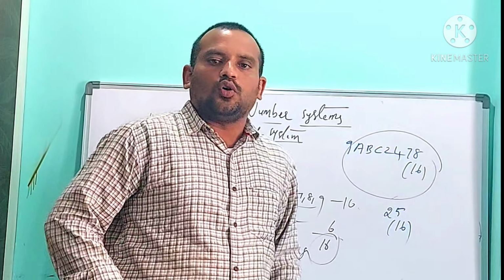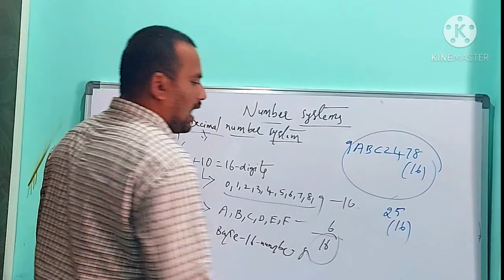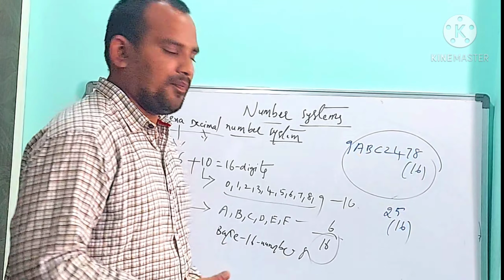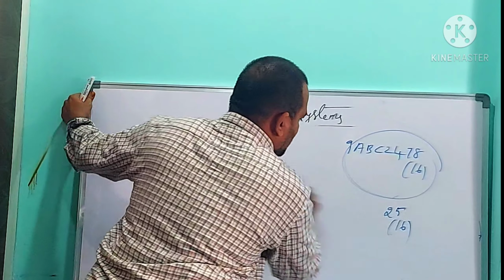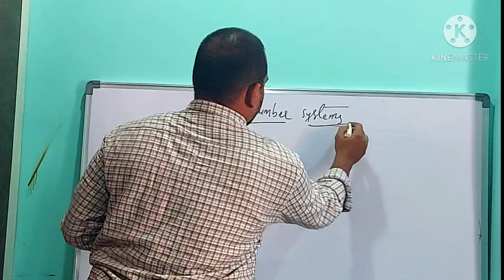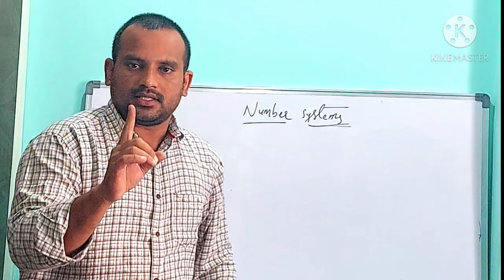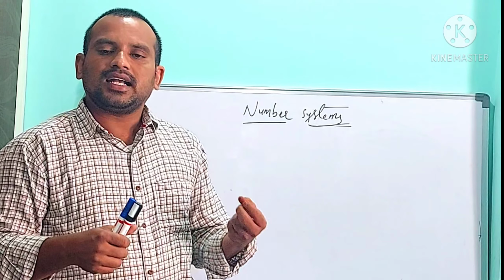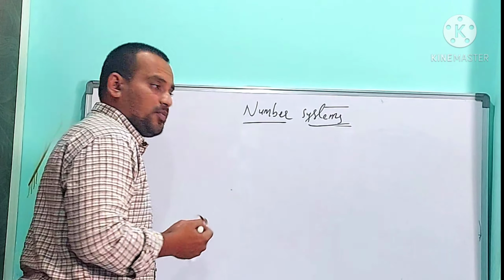Now, we should know what are the purposes of knowing about octal number system and also hexadecimal number system. Every computer that exists in this world should contain an address, just like every house in this world contains one address. Correct or not? Like that, every computer contains an address. That address is called the physical address of a computer.